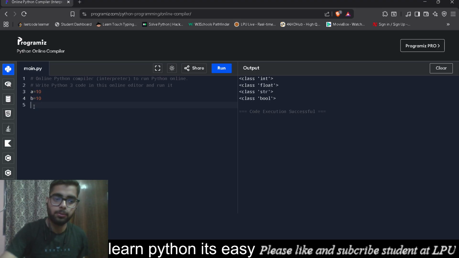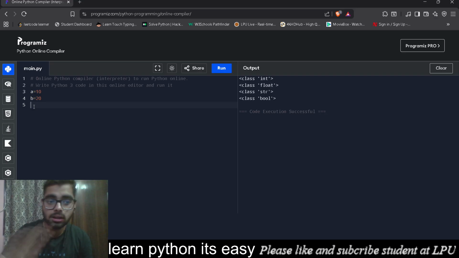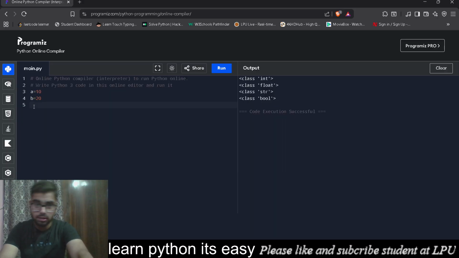We know that mathematical operations are addition, subtraction, multiplication, division. We know all four of these, but there is one new one, floor division. In Python there is one more, floor division.